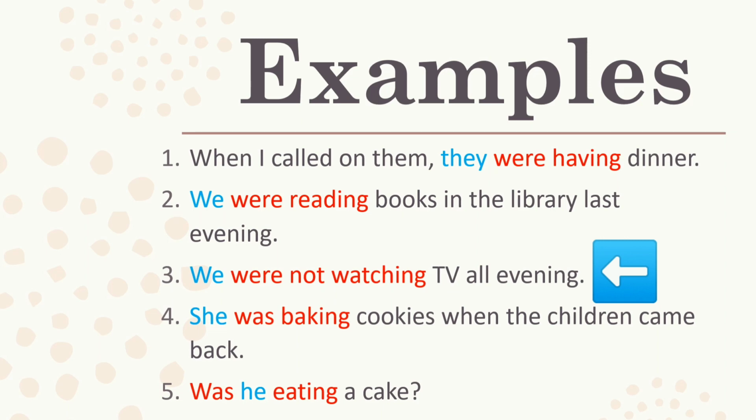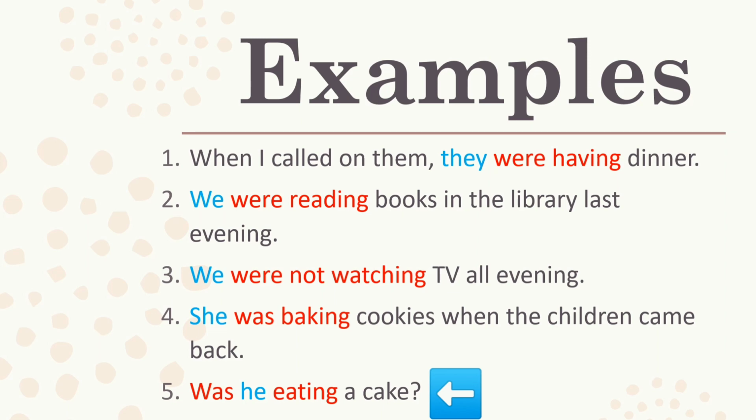All evening is the time reference. She was baking cookies when the children came back. She is third person singular subject, so was is used, and baking is ing form of the verb bake. When the children came back is a time reference.